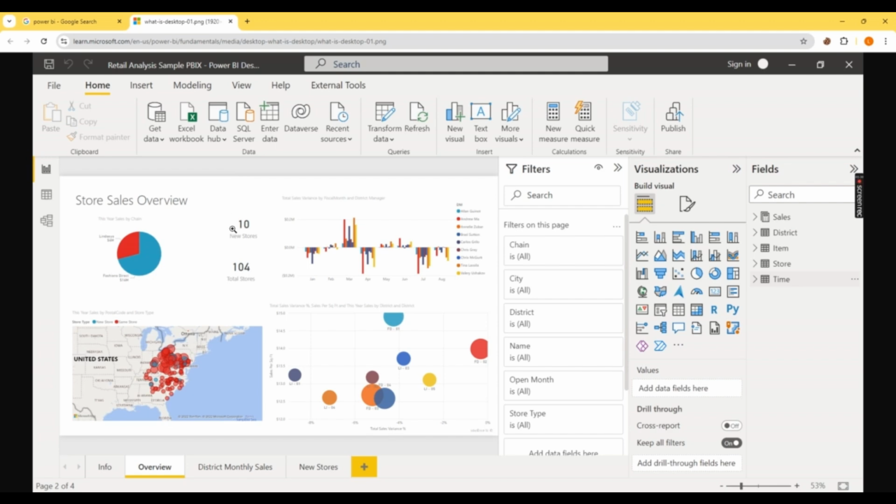You can see this is very pretty, right? It is looking very attractive. When we analyze the data with the help of Power BI, it becomes attractive and colorful. You can see the colors, the sections, the pie chart, the graph. On the left-hand side, there is visualization, with different kinds of charts.